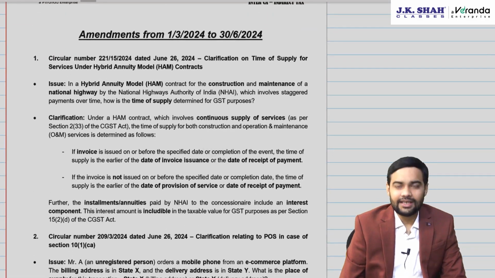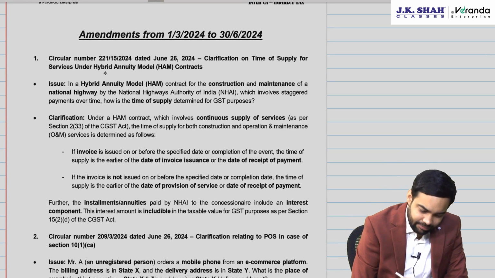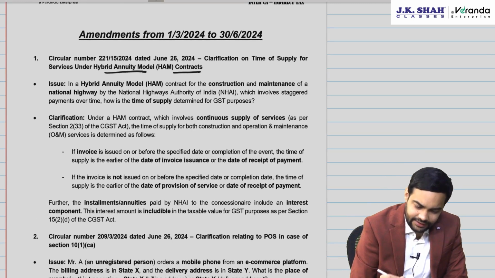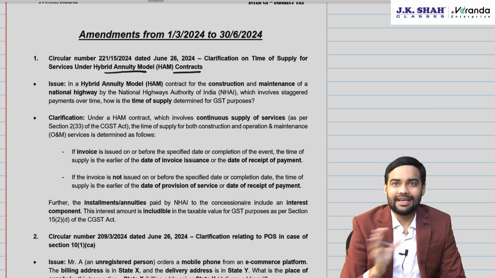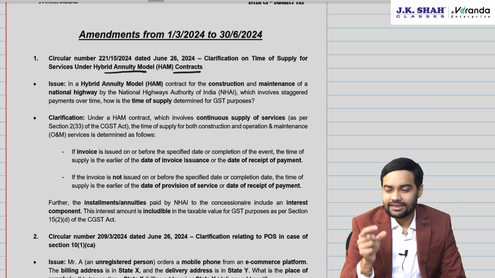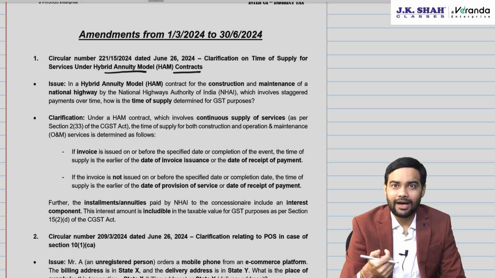Now, the first one is related to hybrid annuity model contracts. When you talk about hybrid annuity model contracts, the concessionaires, basically those who are building roads, national highways, some payment of that particular transaction will be made by the government, and it will be made in parts.